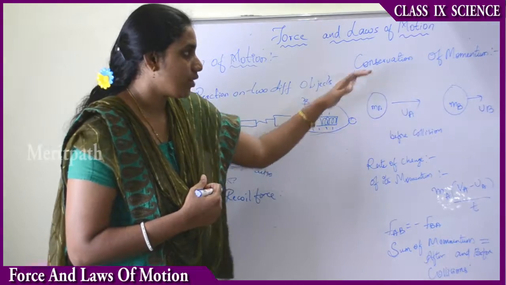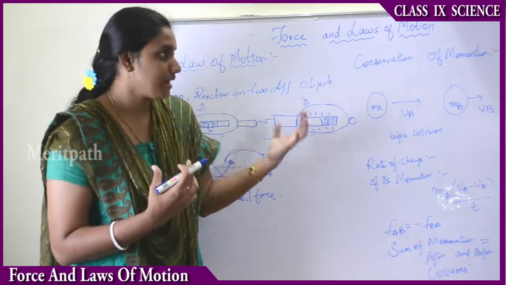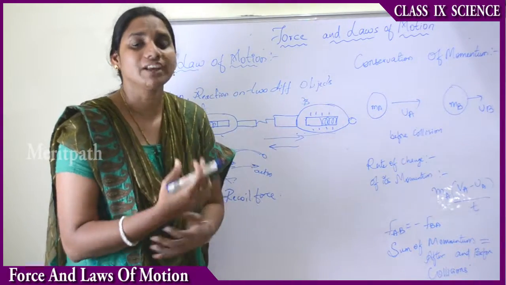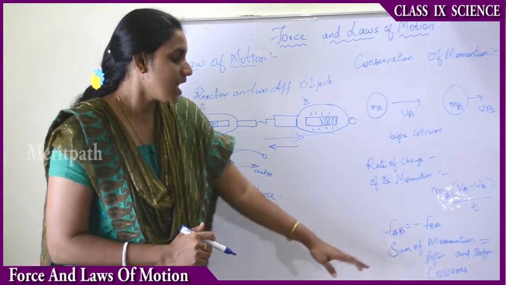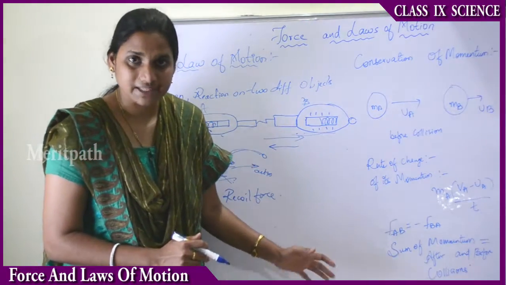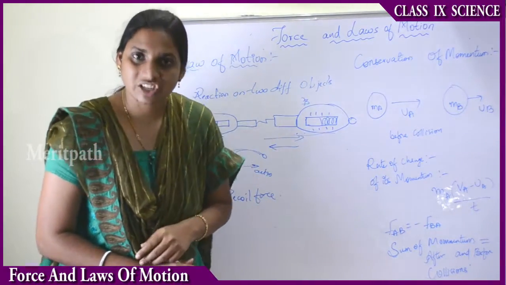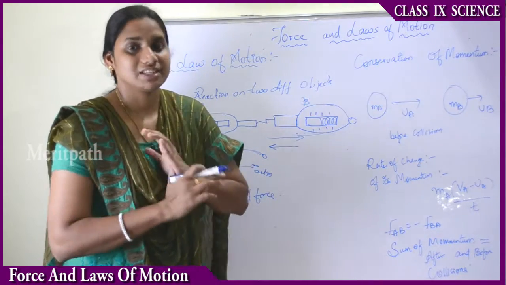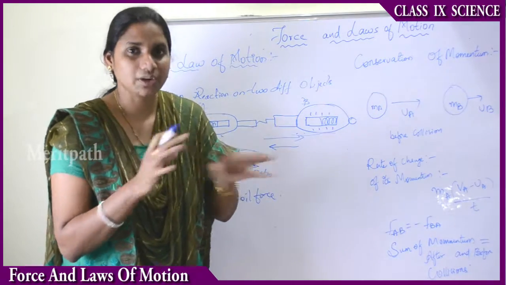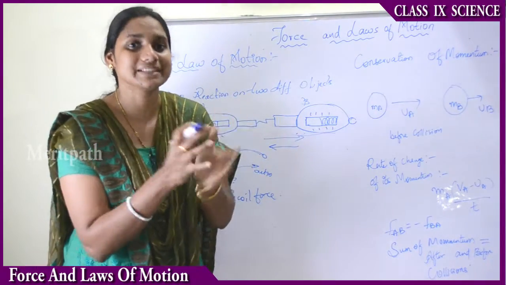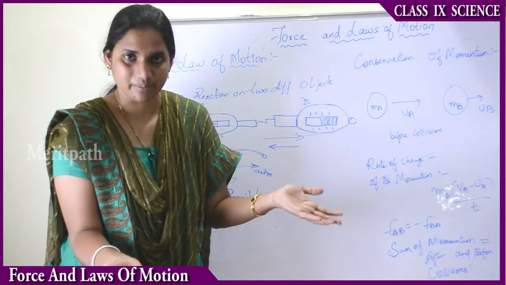Now, according to the conservation of momentum, the momentum before collision and after collision remains the same, it is equal. Therefore we can say that the sum of momentums before and after collision are equal. So it is known as conservation of momentum. That means there is no change in the momentum. Conservation means it is not lost; we are preserving it. Like what we observe before, the result also will be the same.